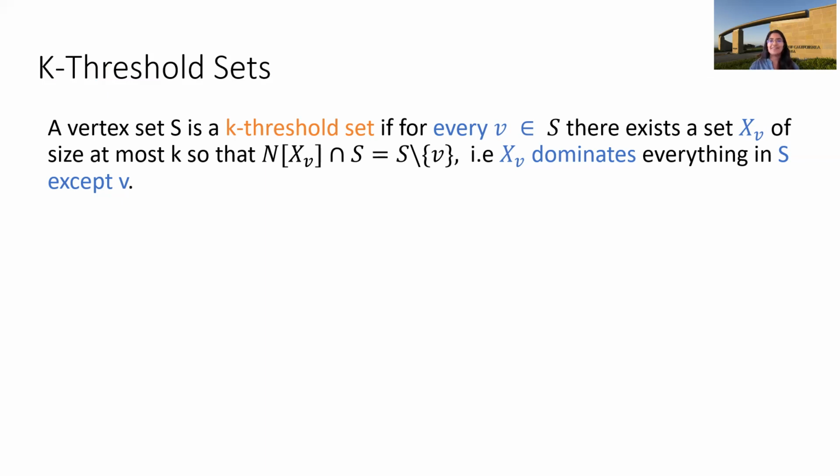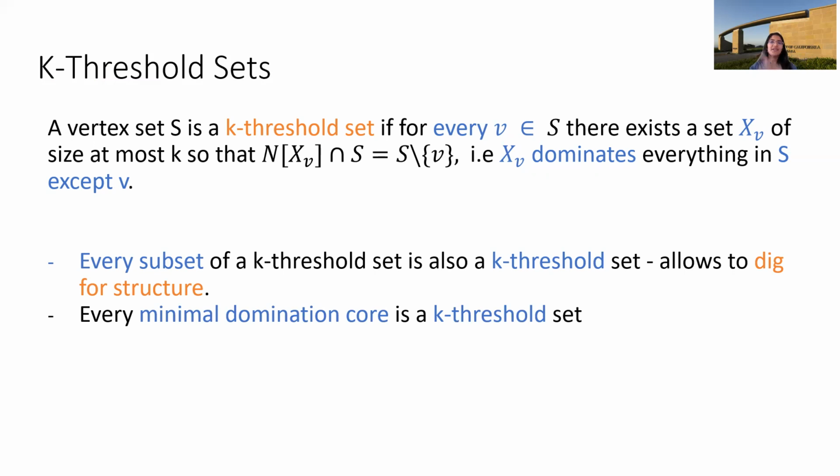Okay, but why are we defining this? The notion comes from the property of minimal domination cores, right? So what is a minimal domination core? A minimal domination core is a domination core from which you cannot remove any vertex such that the resulting set is a domination core, right? What does that mean? That implies that there exists a set XV for every vertex V in the domination core of size at most K, which dominates everything in S except V. If this is not true, then you can remove the vertex and it'll still remain a domination core, right? So that property motivates us to define K threshold sets. Therefore, every minimal domination core is a K threshold set.